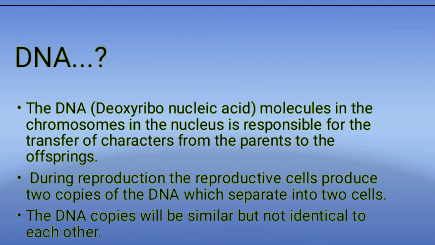That's why the same organisms are reproduced. Then during reproduction, what will happen? The reproductive cells will produce two copies of the DNA and each cell will receive one copy. Okay, that's why the human beings will give rise to humans only.